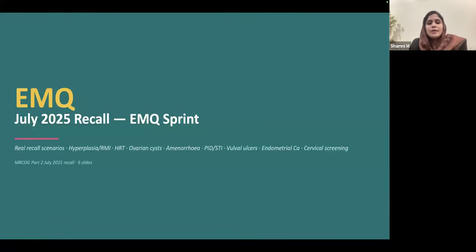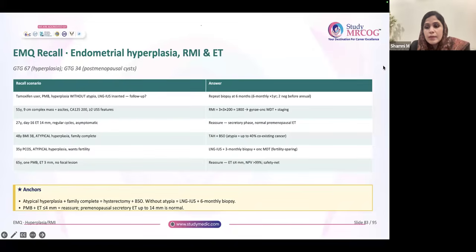Okay, there comes the end of the topic discussion, and now let's do some random recalls, and after that we will end the session. So endometrial hyperplasia. So basically, the recall scenario and answer we have written. Tamoxifen user, postmenopausal bleed or hyperplasia without atypia, LNG inserted.